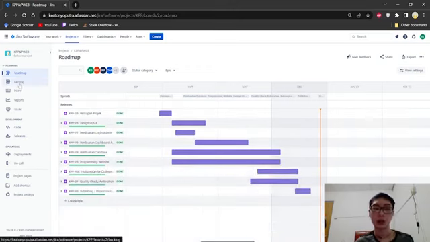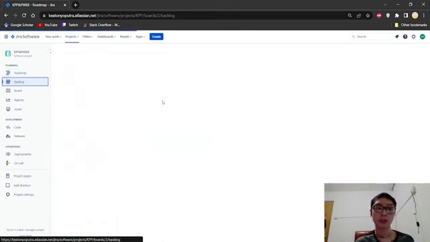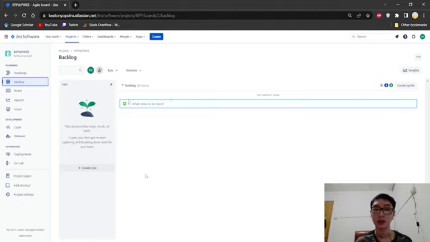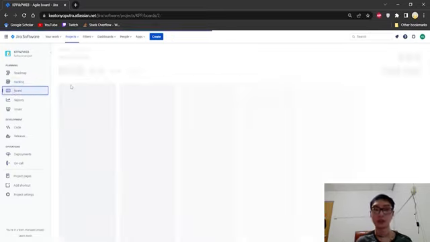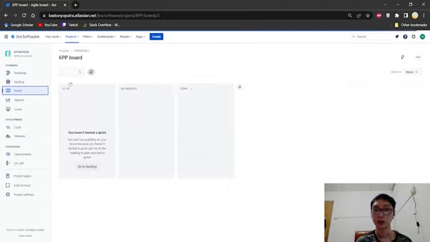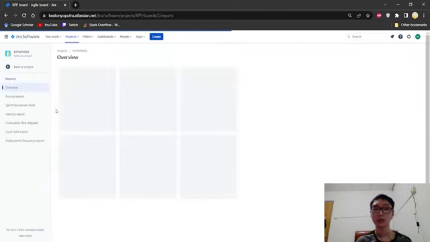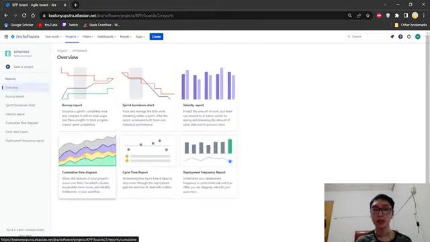So now we go back to the backlog. As you can see, because we have already completed all of our sprints and all product backlog, there is nothing more here. But usually in the backlog, we can make an issue, we can make a sprint, and we can assign story points for each of the sprints that we are going to commit to today. And then there's the board, which is also empty because we have already finished our project. So we're going to go to our reports to see what has been done and finished.